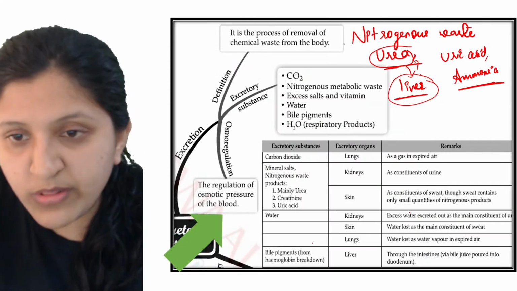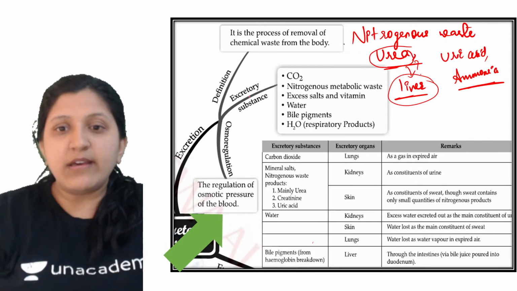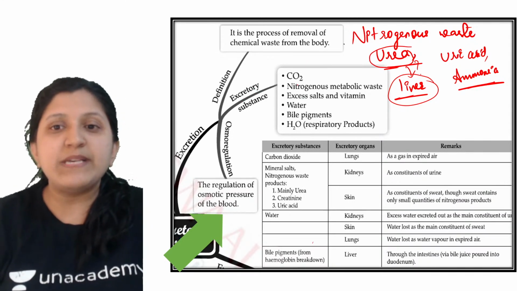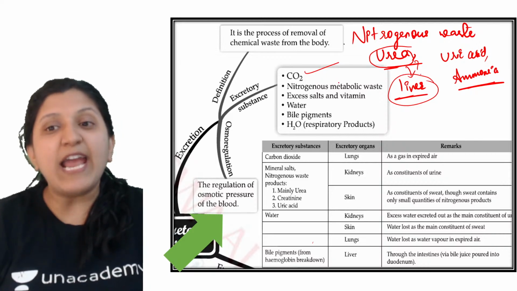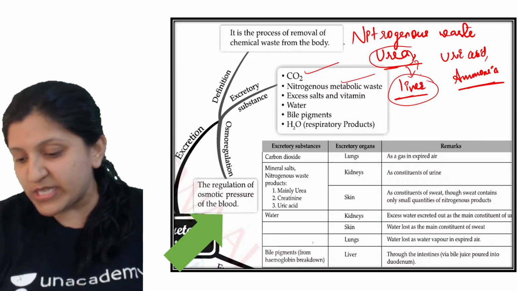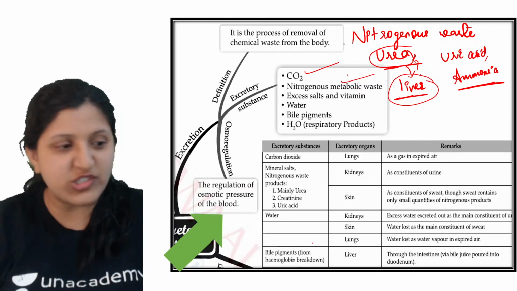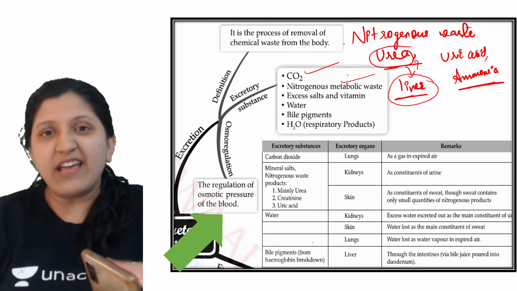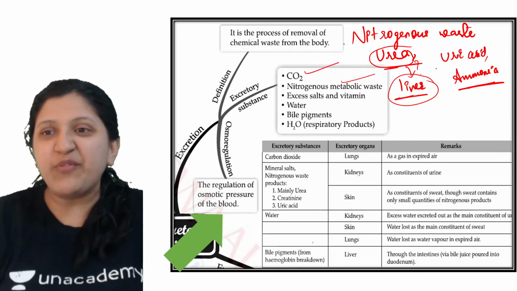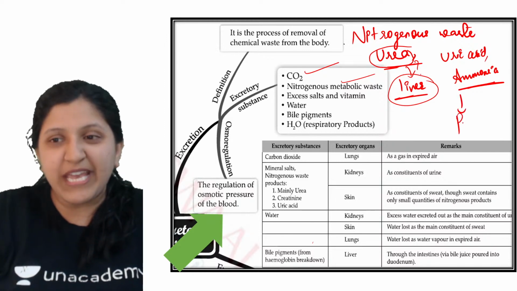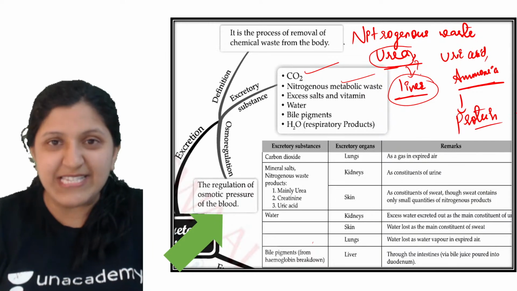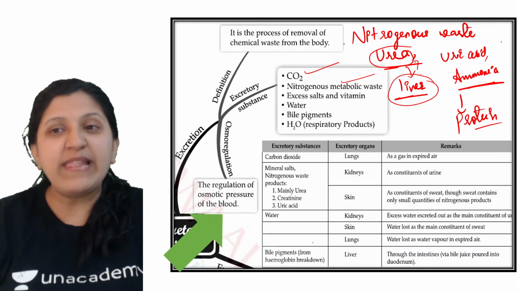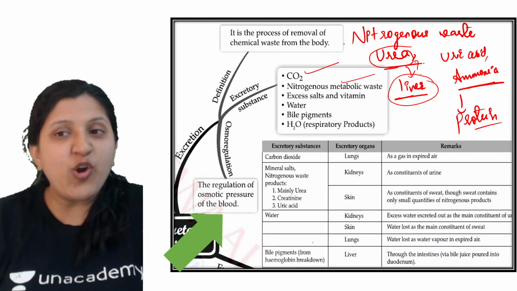So the excretory substances are basically carbon dioxide, which we remove through the lung, and the nitrogenous metabolic waste. So what is the nitrogenous metabolic waste? These are basically what we obtain from protein. Whenever we consume an excess amount of protein, all that will be converted into any of these forms.